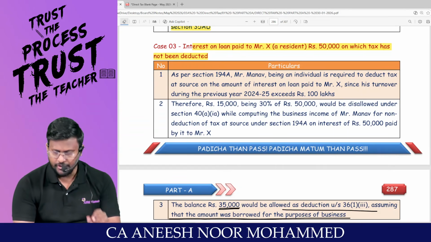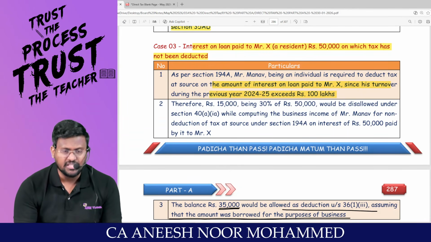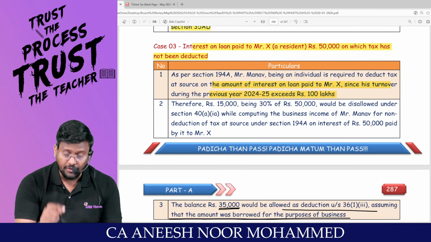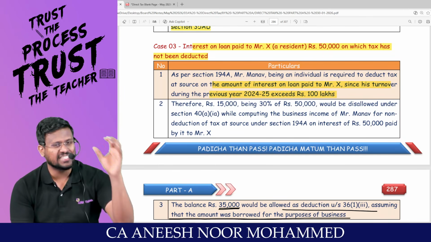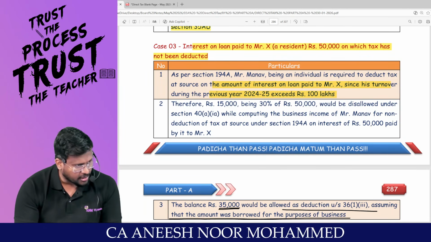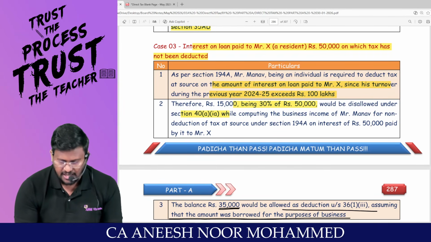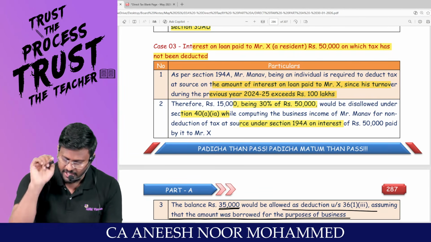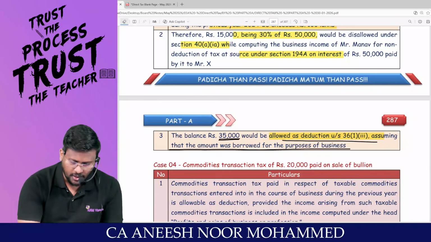Look, sir, this provision: in case of an individual or HUF, in the immediately preceding previous year, if the turnover does not exceed 1 crore in case of business or 50 lakhs in case of profession, he is not liable to deduct TDS under 194A. In this case, 1 crore has been exceeded. The 194A benefit will not be applicable. Okay, this you would have understood. 30% disallowance under 40A, 1A. 194A, TDS provision. 36 subsection 1 clause 3, interest on capital.